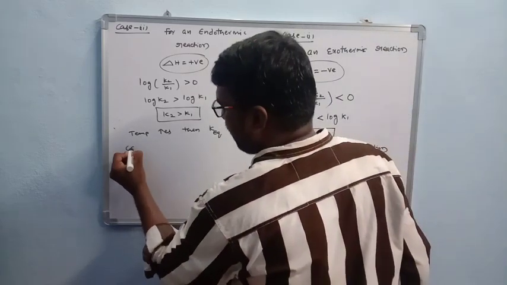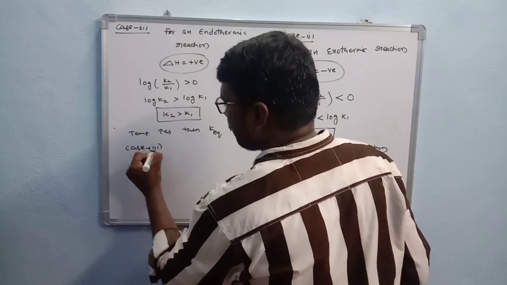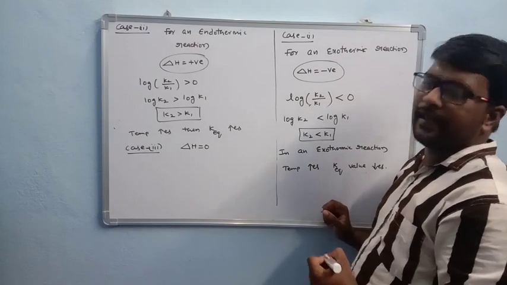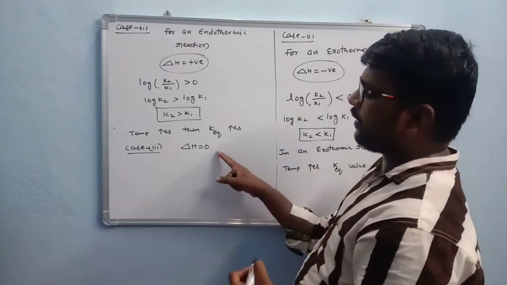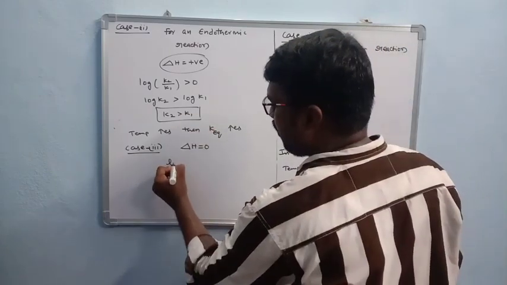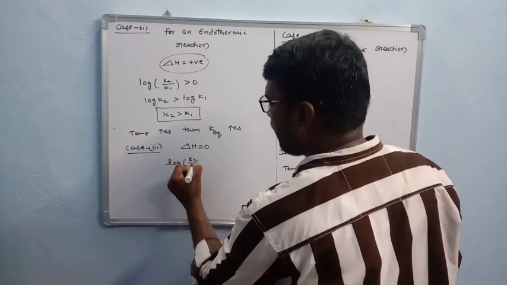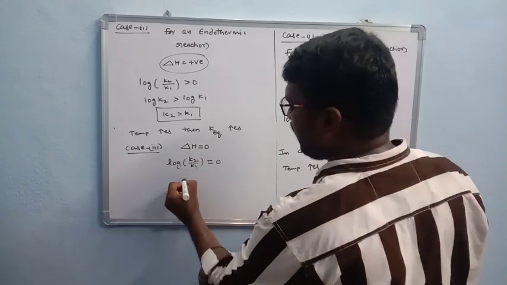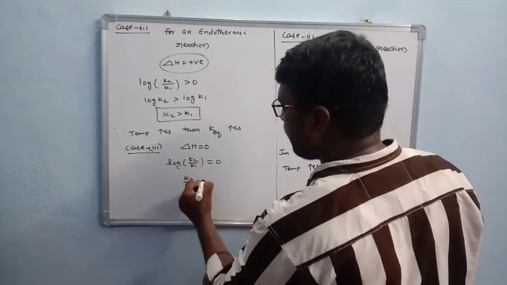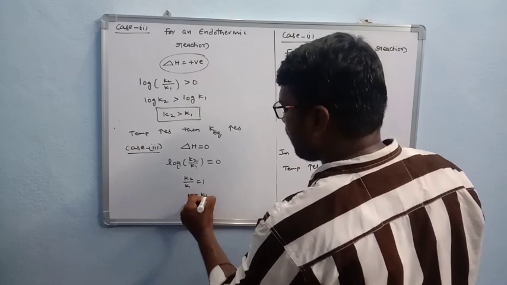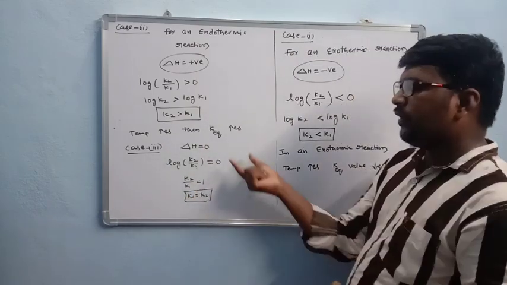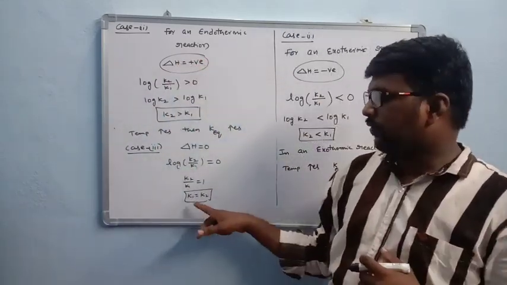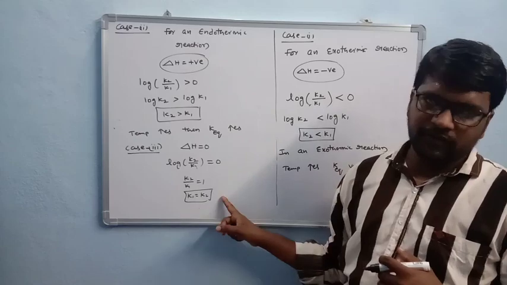It is the second case. And now we take the third one. In the third case, delta H we have to take as 0. So when delta H is 0, what do you write? Log K2 by K1 is equal to 0. So log K2 by K1 equal to 0 means K2 by K1 is nothing but 1. That indicates K1 is equal to K2. So if delta H is 0, meaning neither heat energy is absorbed nor released, the equilibrium constant values are equal.